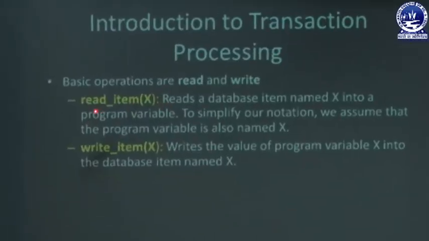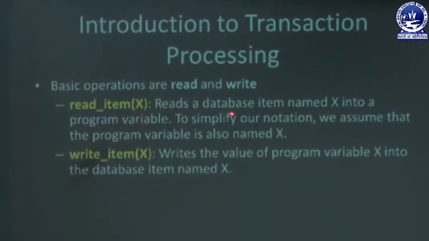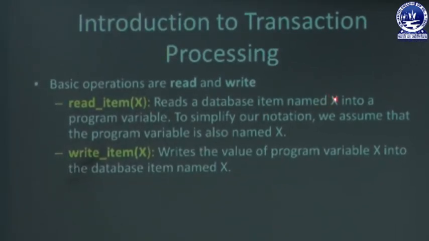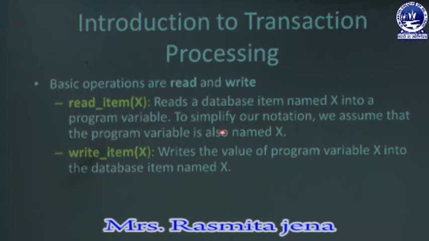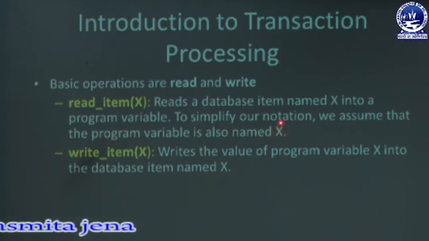So read operation means read_item(X). It means read a database item named X into the program variable. That means the item is present in the database and we have to read that item into our program variable. To simplify our notation, we assume the program variable is also named X. That means we have the database item named X and the program variable is also named X. Read_item(X) means we have to read the database item X into the program variable X, and we will discuss this briefly next.